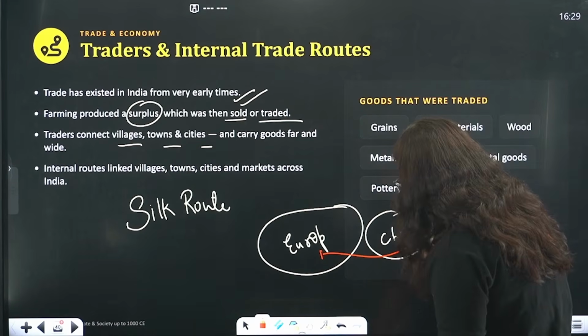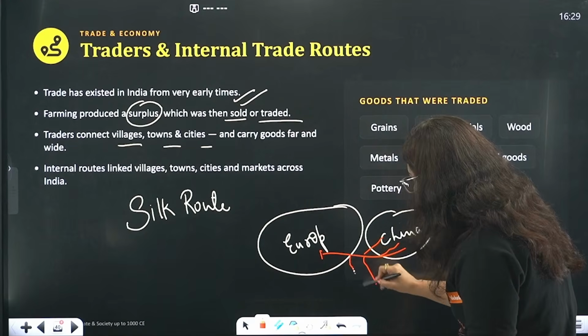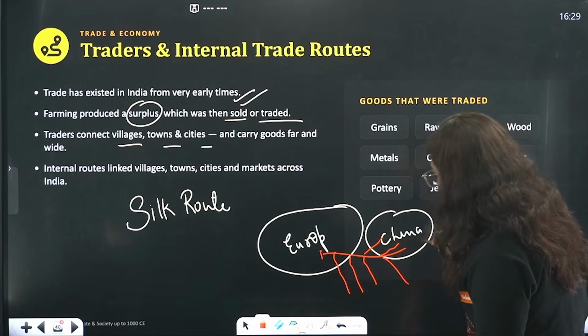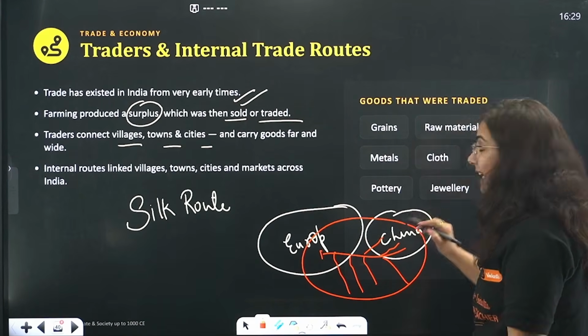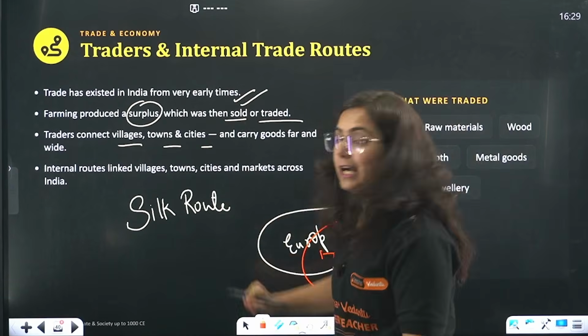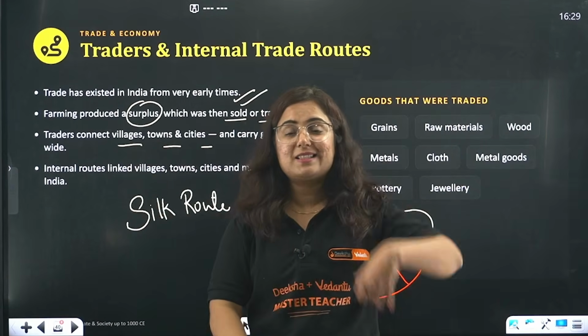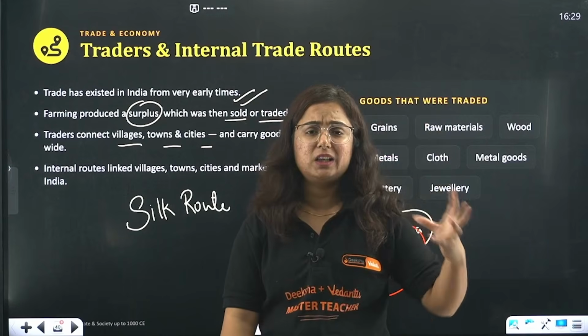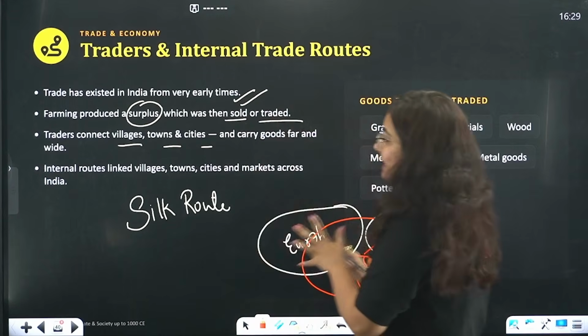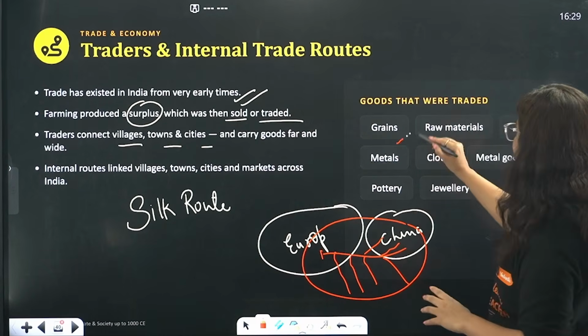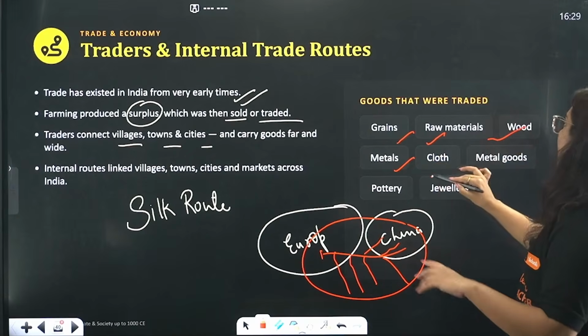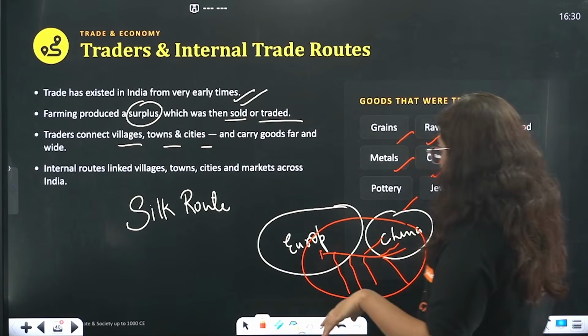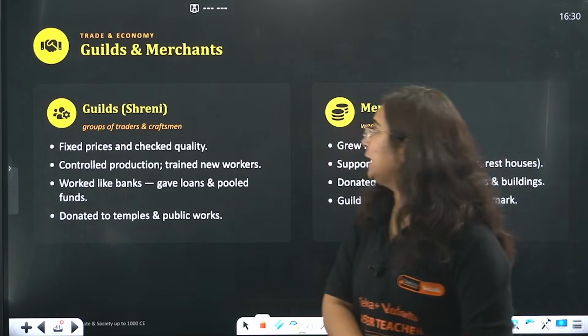So there was a route. There was not a single route. There were multiple routes which formed the Silk Route, and it was connected towards India too. So from India, the spices, the cotton and whatever we had in great quality was traded via this Silk Route. It was grains, raw material, wood, metal, cloth, metal goods, pottery and jewelry particularly.